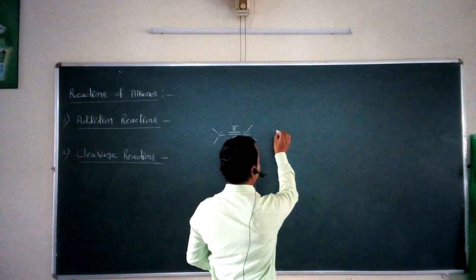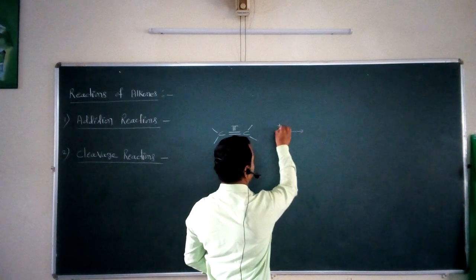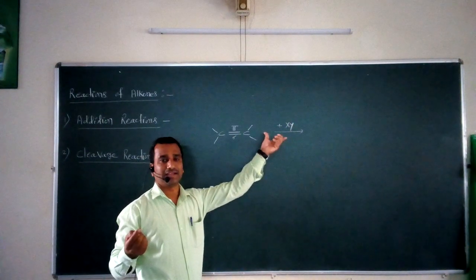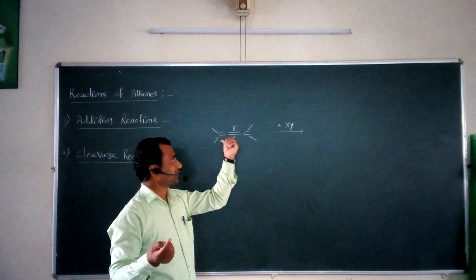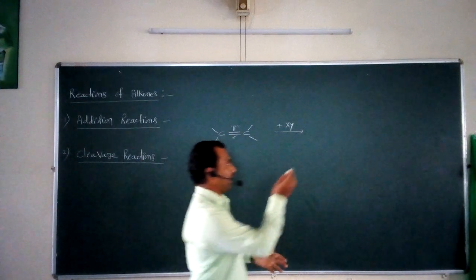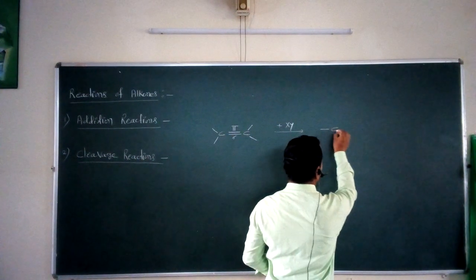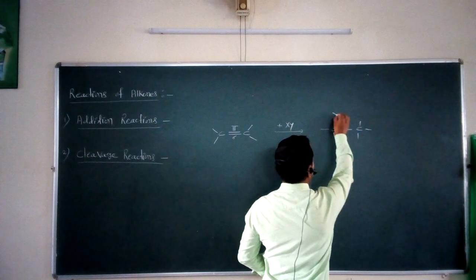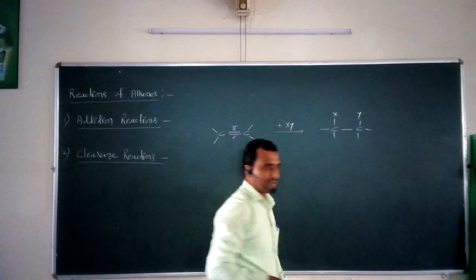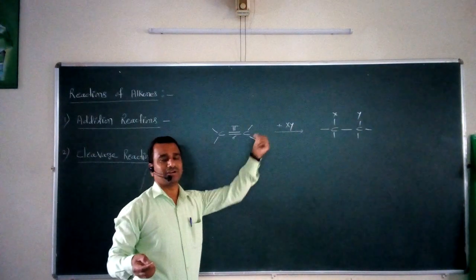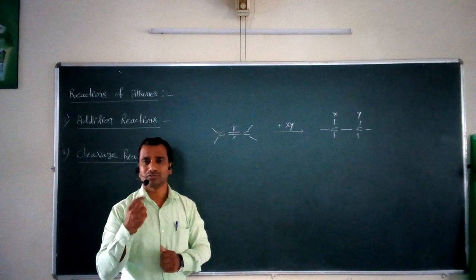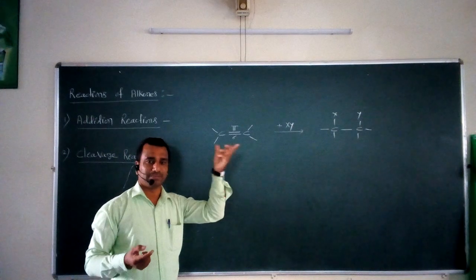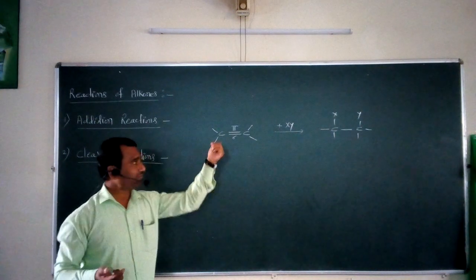For example, if we add some reagent to this alkene molecule, suppose we add an XY molecule, what happens? This carbon-carbon double bond gets broken, and this type of compound formation takes place: carbon single bond carbon, this is X, suppose, and this is Y. So we can say that this carbon-carbon double bond gets converted into a carbon-carbon single bond. This is the addition type of reaction, and these types of reactions can be given by the alkenes. So this is the first type of reaction.